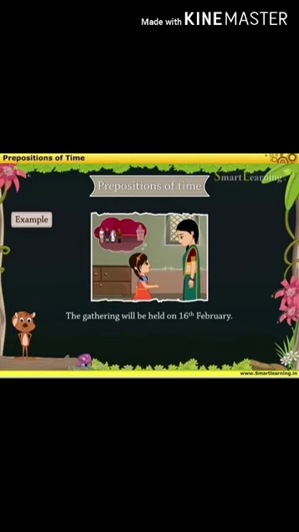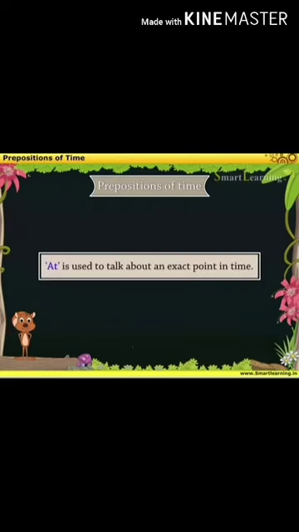The gathering will be held on 16th February. So, there it says when it is held, right? Which is the preposition there? On is a preposition. Why? Because it says when the gathering will be held, right? So, there on is a preposition of time. You can identify there on, which is a preposition of time.